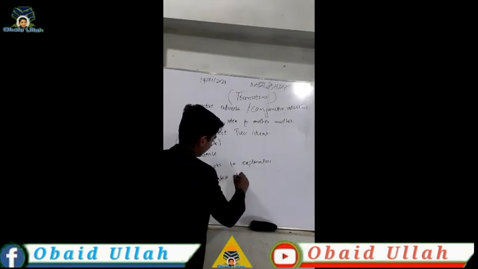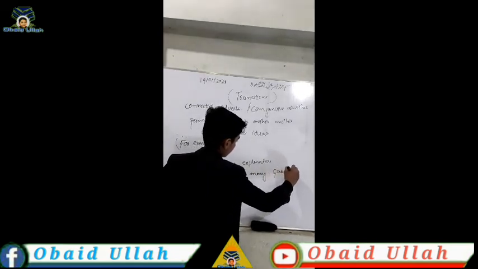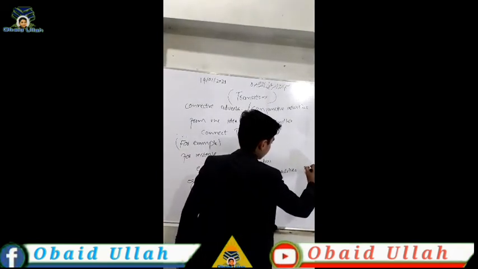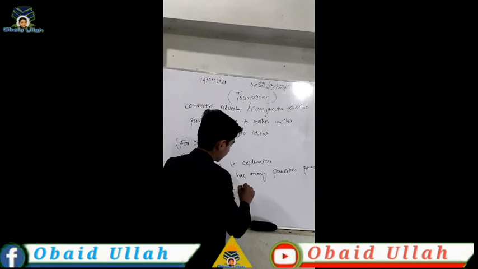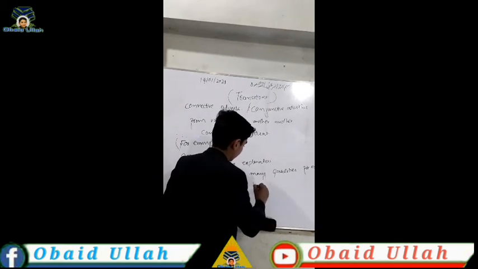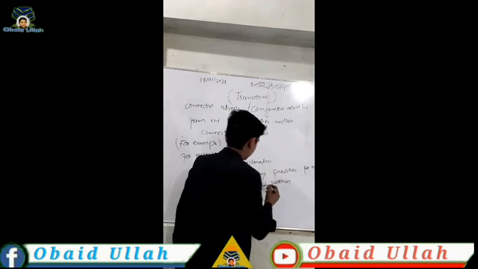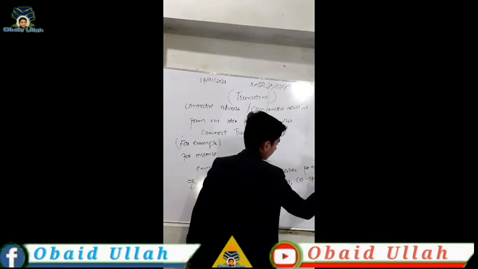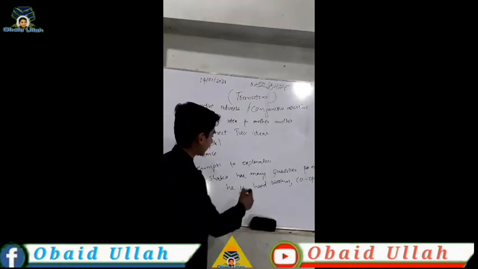Shakir has many qualities. For example, he is hardworking, cooperative, etc. So here, this is the first sentence, that Shakir has many qualities.